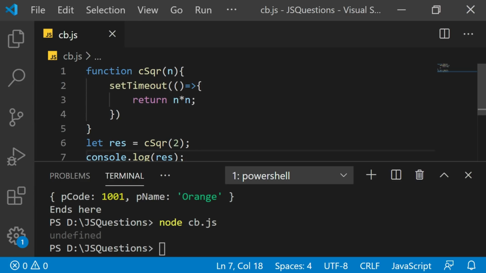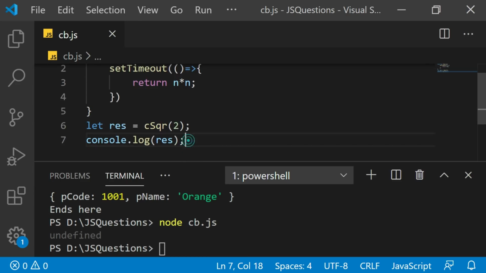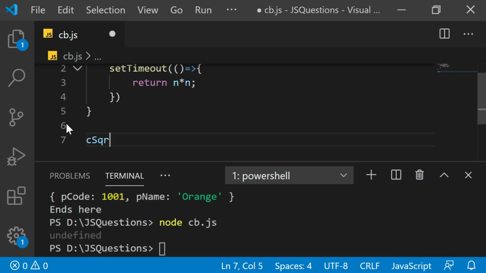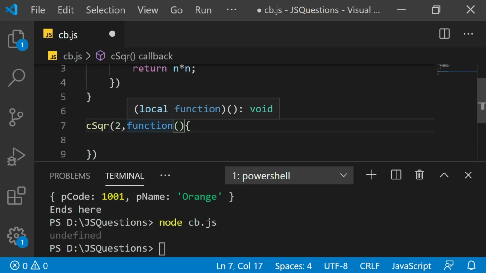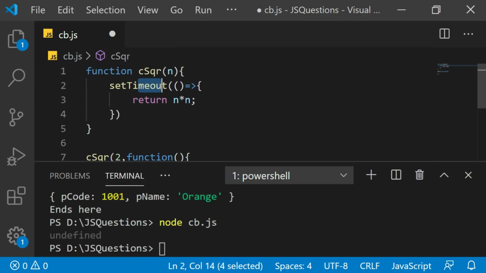Now to resolve this, again we can create a callback function. Let me try that in a simple way. I am going to call the CSQR. The number you are passing is fine. The second thing is that you are going to pass a callback function. So now this function will be called by the CSQR after some process is done.